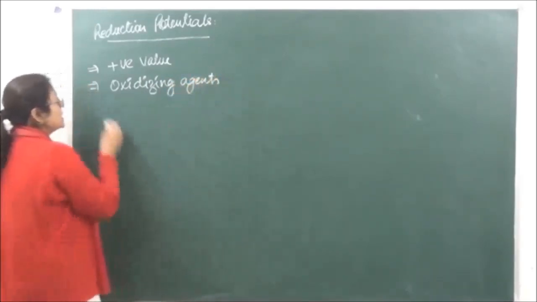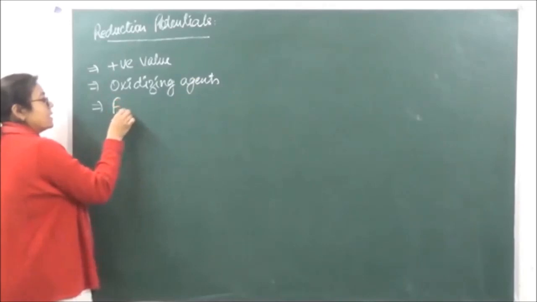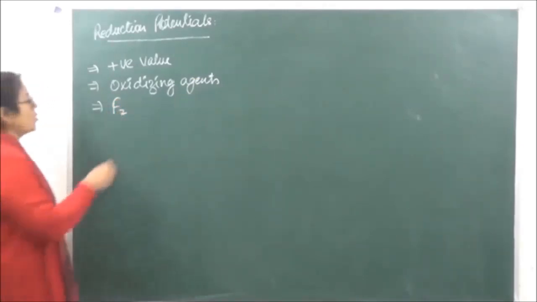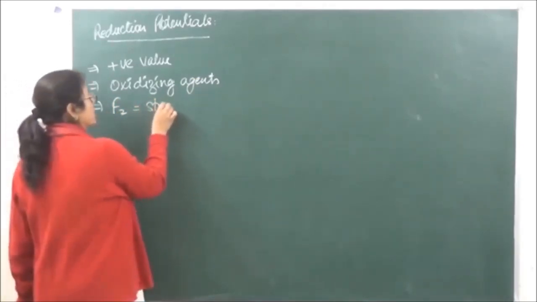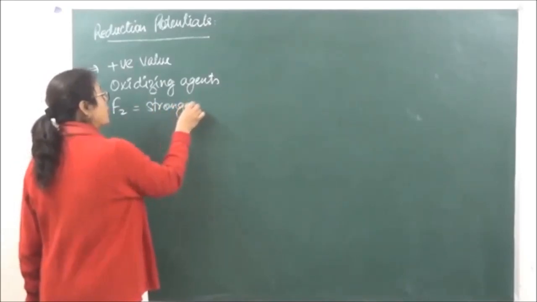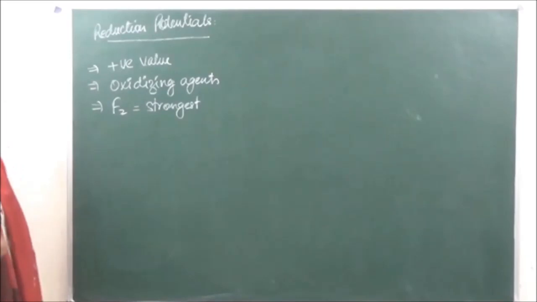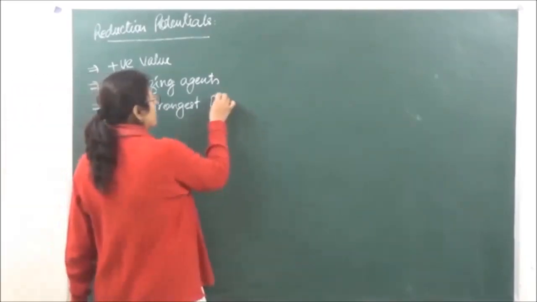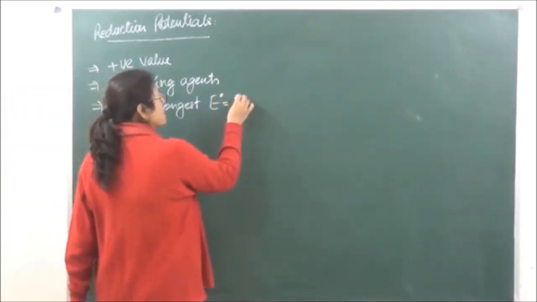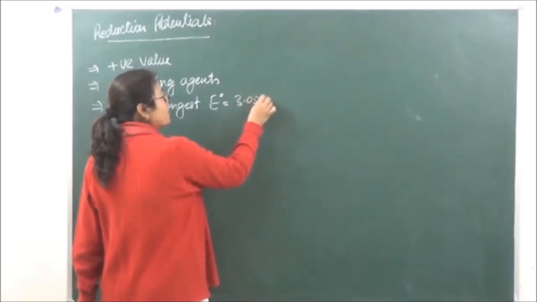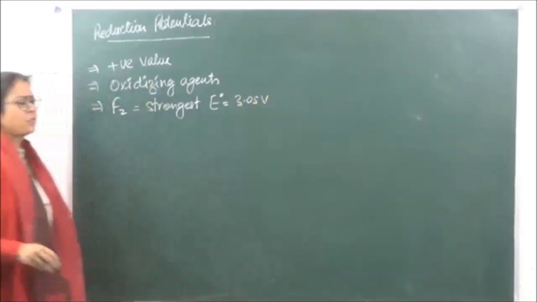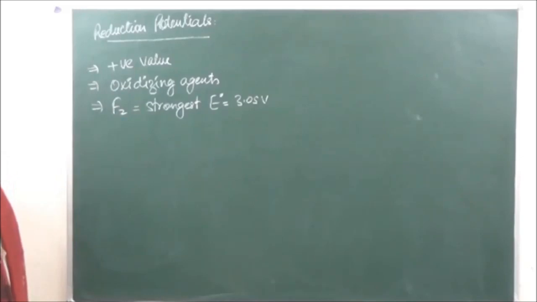And amongst these, fluorine is the strongest oxidizing agent in the periodic table. It is at the top of the series. I think its reduction potential is approximately E naught plus 3.05, 2.98 or 3.05. So it has the highest value of reduction potential, so it is going to be the best oxidizing agent.